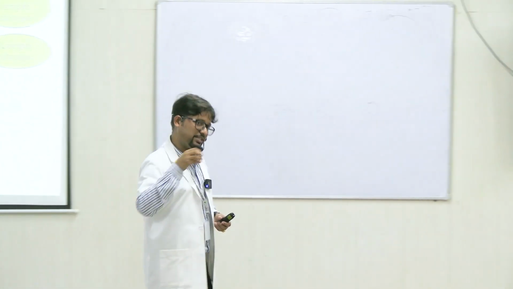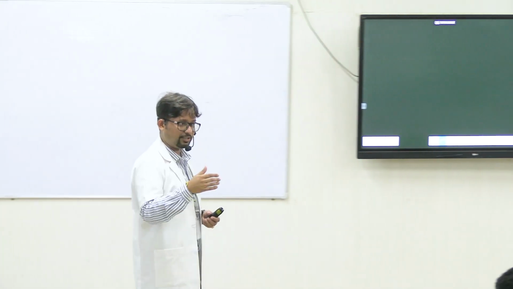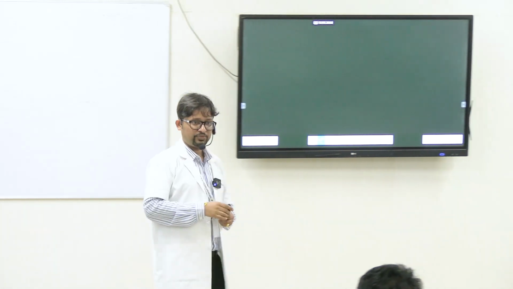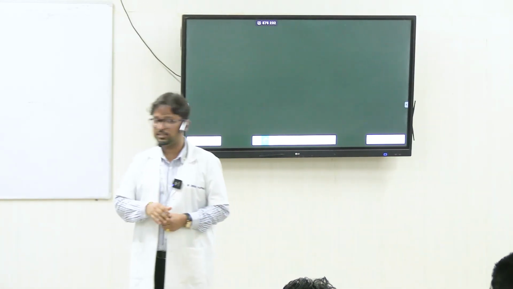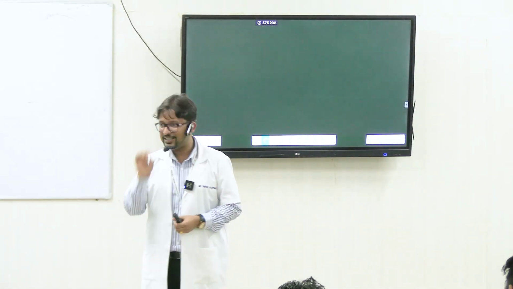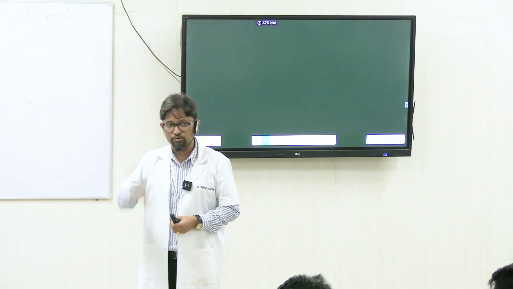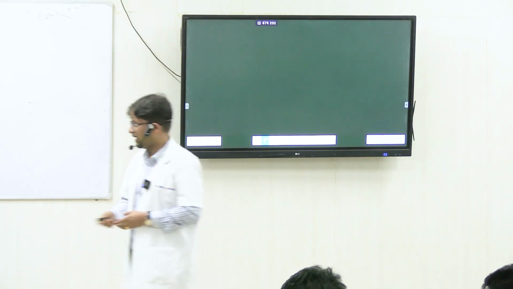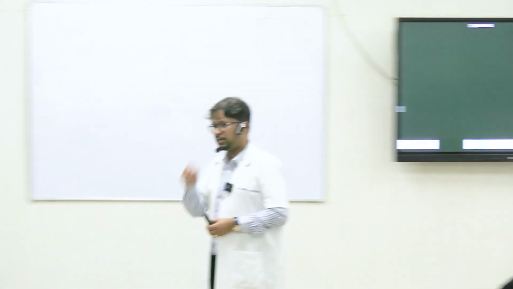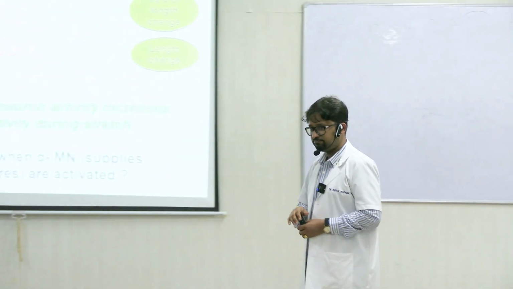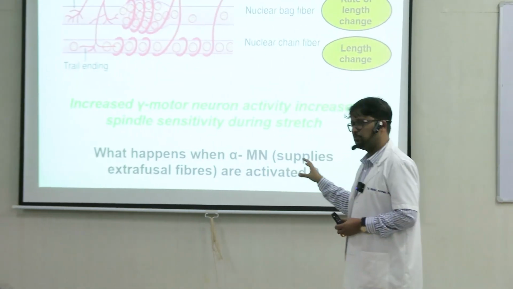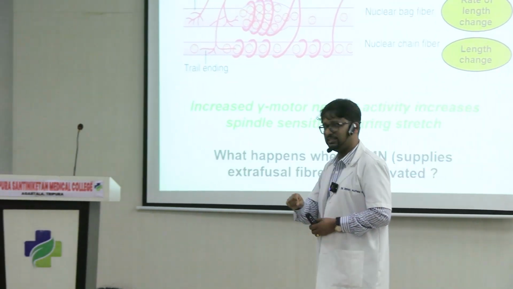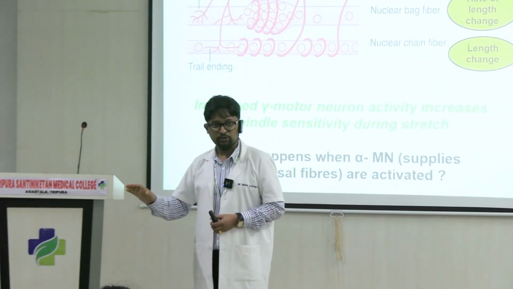Spindle कहाँ पे है? Spindle muscle के बीच में. So when the muscle overall becomes short, spindle also becomes short. The spindle is not stretched now. The spindle activity actually reduces when alpha motor neuron is activated. And experimentally, but body में ये बहुत कम होता है कि there is only alpha activity and no gamma activity. Usually it does not happen.